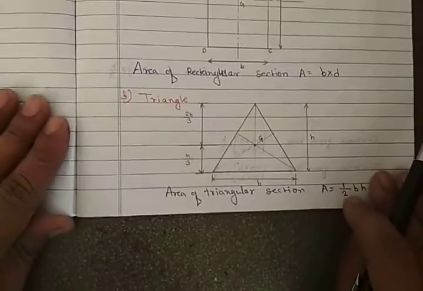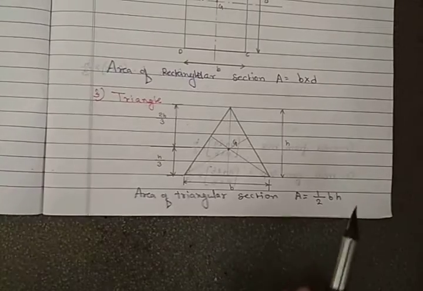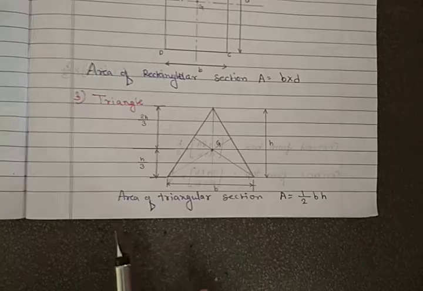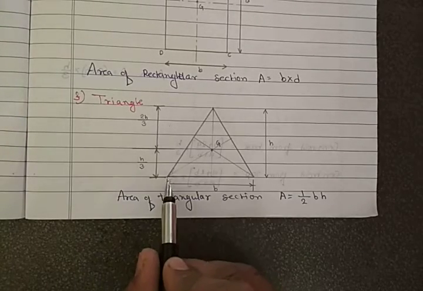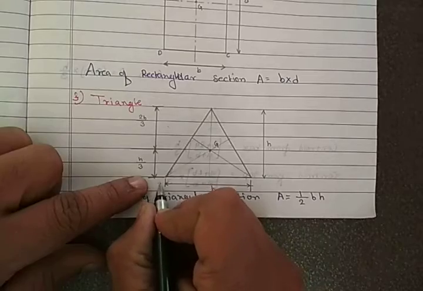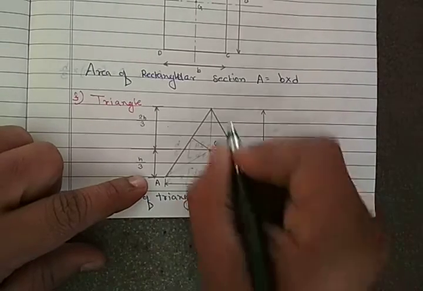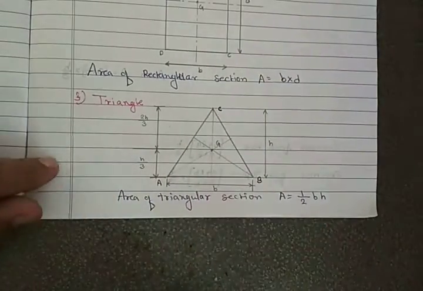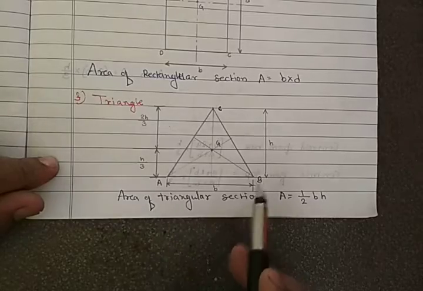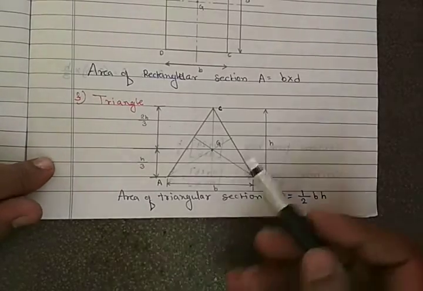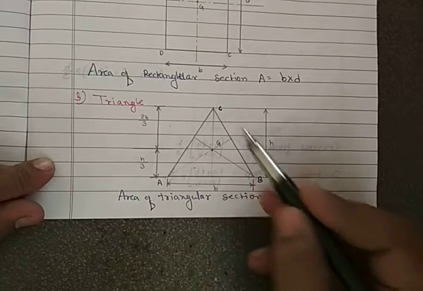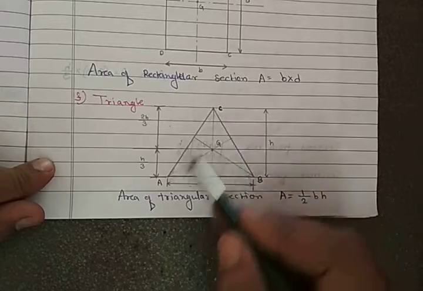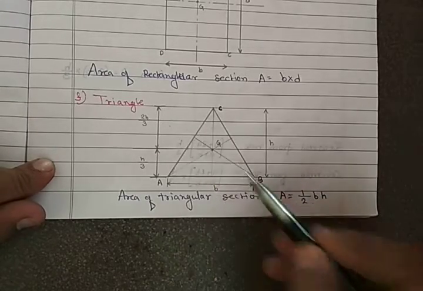Okay, now we'll come to the triangle. In a triangle, if you want to take a centroid, what do we have to do? If this is A, B and C, we have to take the center of A and B and draw one line. Now come to B and C. Take the center of B and C, draw one more line, and take the center of C and A and draw another line.